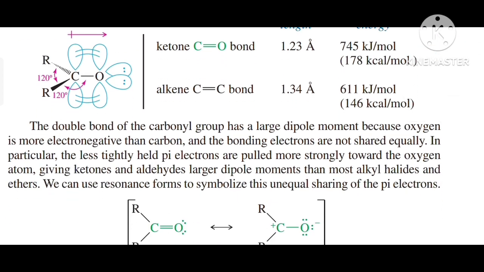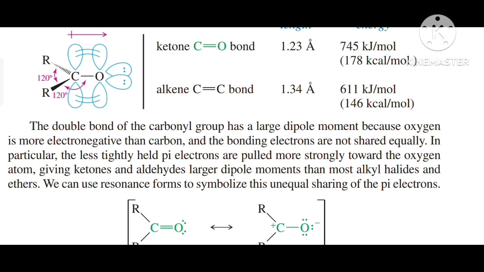The double bond of the carbonyl group has a larger dipole moment because oxygen is more electronegative than carbon and the bonding electrons are not shared equally. In particular, the less tightly held pi electrons are pulled strongly toward the oxygen atom, giving ketones and aldehydes larger dipole moments than most alkyl halides and ethers.